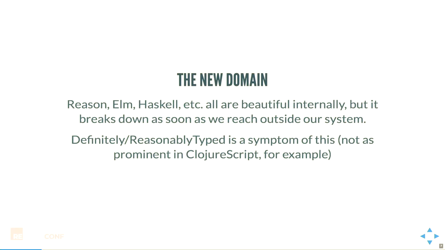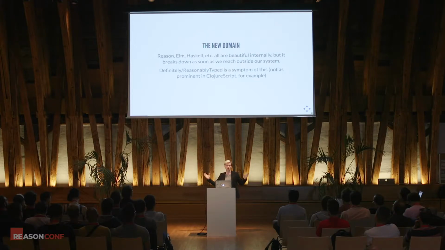The challenge, however, is, again, as soon as we step outside of the system, everything is internally consistent inside of Reason. And that's wonderful, inside of Elm, inside of Haskell. But as soon as you step outside of that, as soon as you hit a database, as soon as you hit an API or any other service, all of that beauty goes away. A ton of unsafe behavior, a ton of unsafe data now enters your project and enters your program and introduces a lot of hard to reason about states.